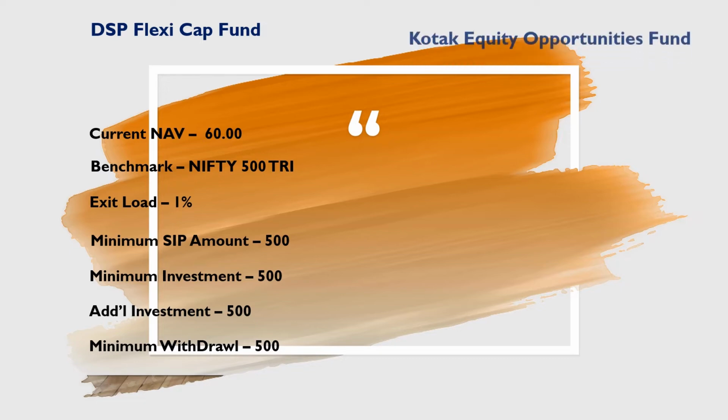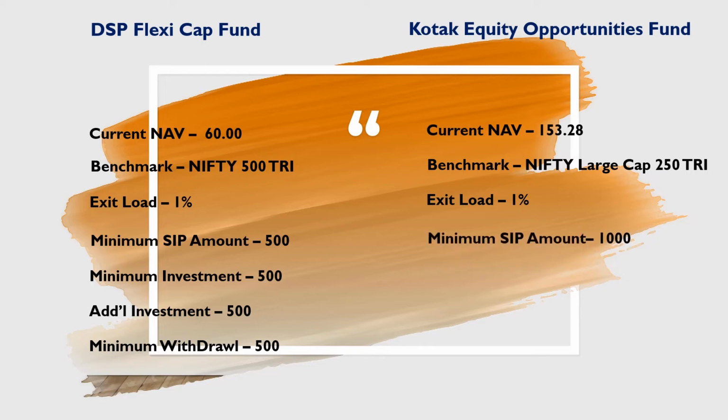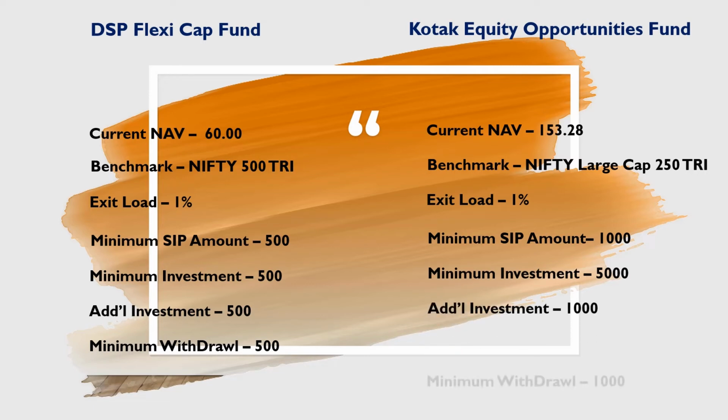Now we will see other details for Kotak Equity Opportunities Fund. Current NAV is 153.28. Benchmark is Nifty Large Cap 50 TRI. Exit load for units in excess of 10% of the investment, 1% will be charged for redemption within 365 days. Minimum SIP is 1,000. Minimum lump sum is 5,000. Additional investment is 1,000. Minimum withdrawal is 1,000.